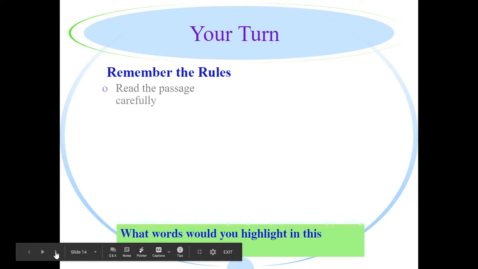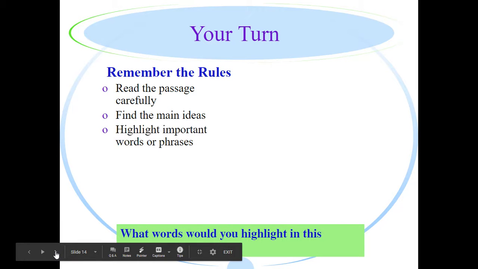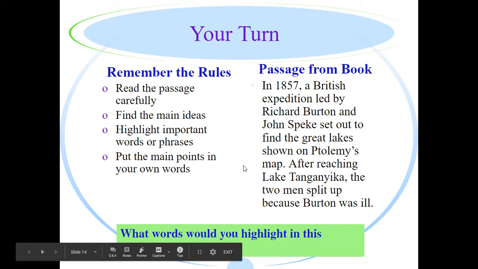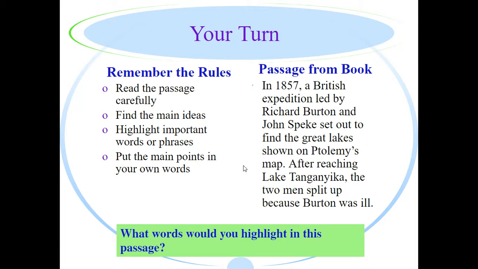Okay, we're going to do another one here. We'll do a reminder of the rules a little bit later on, but let's look at another example. In 1857, a British expedition led by Richard Burton and John Speke set out to find the Great Lakes shown on Ptolemy's map. After reaching Lake Tanganyika, the 2 men split up because Burton was ill.